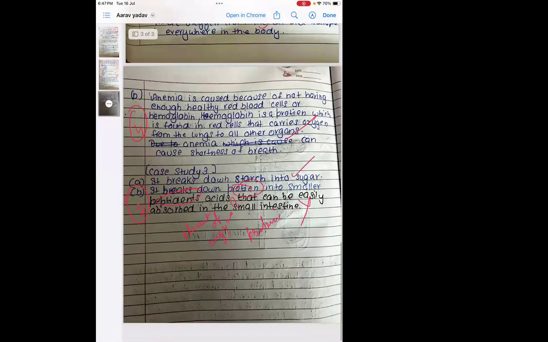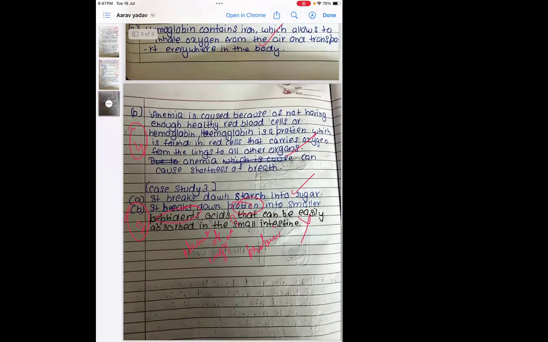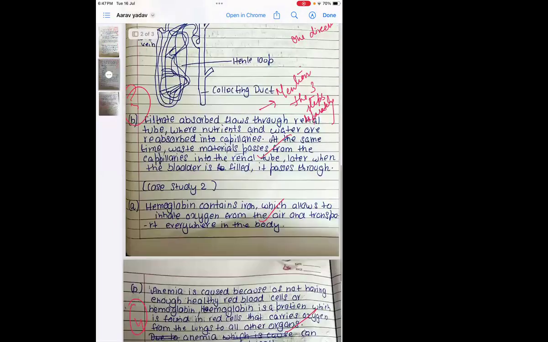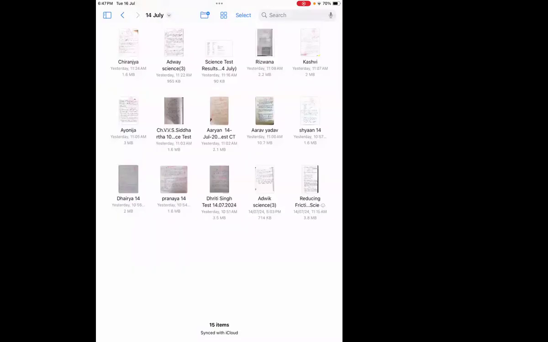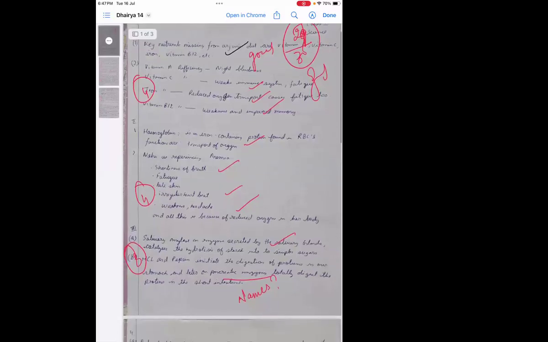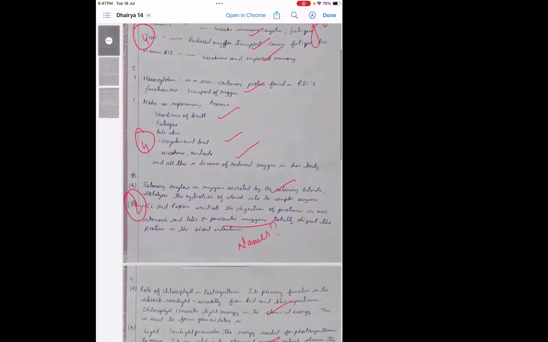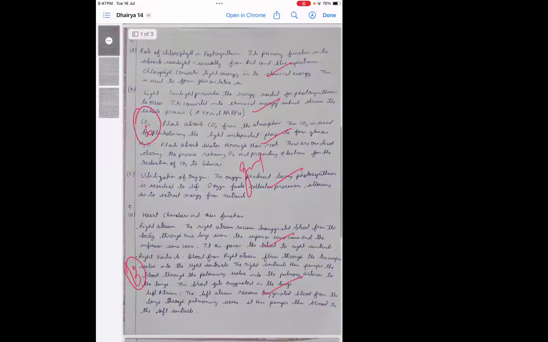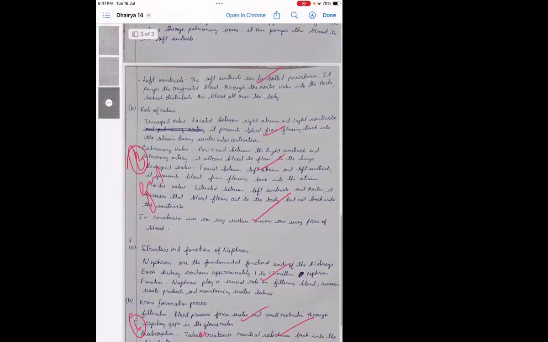This is correct. And this one, the protein enzymes, you should write the name of the enzyme, which you have not written there. You have not mentioned the name of the enzyme in question number three. That is the reason I have deducted 1 mark for you. Other answers are very appropriate answers you have mentioned.